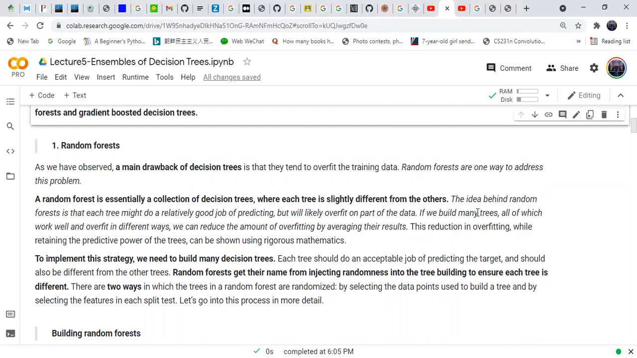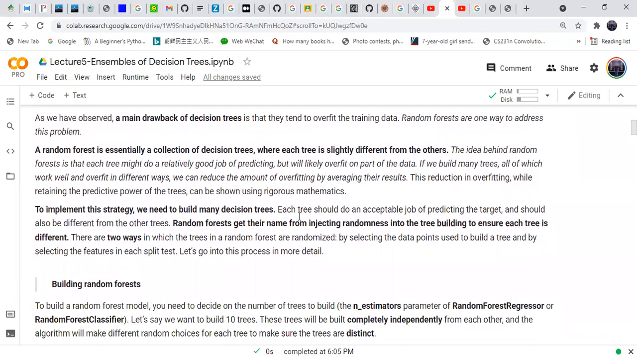So if we build many trees, all of which work well and overfit in different ways, we reduce the amount of overfitting by averaging their results. This reduction in overfitting while retaining the predictive power of trees can be shown using rigorous mathematics. We will not go into that mathematics, but it can be shown. To implement this strategy, we build many decision trees. Each tree should do an acceptable job of predicting the target, and it should be different from the other trees. So all the trees should be independent.